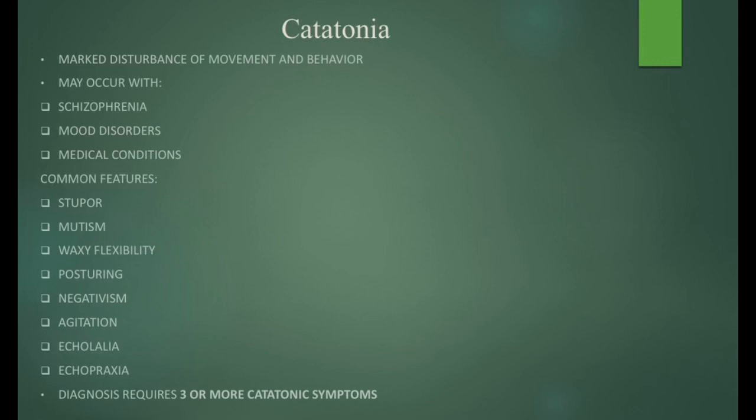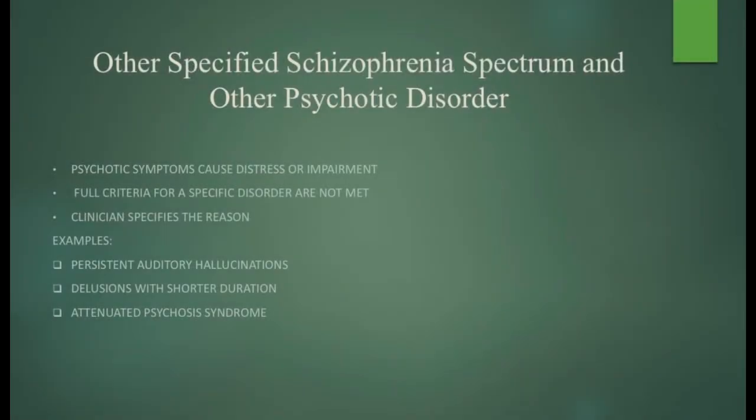Catatonia mainly affects movement and behavior. A person may become very still, stop speaking, hold unusual body positions, resist instructions, or repeat another person's words or actions. Catatonia can occur with schizophrenia, mood disorders, or medical conditions. A diagnosis requires at least 3 catatonic symptoms.